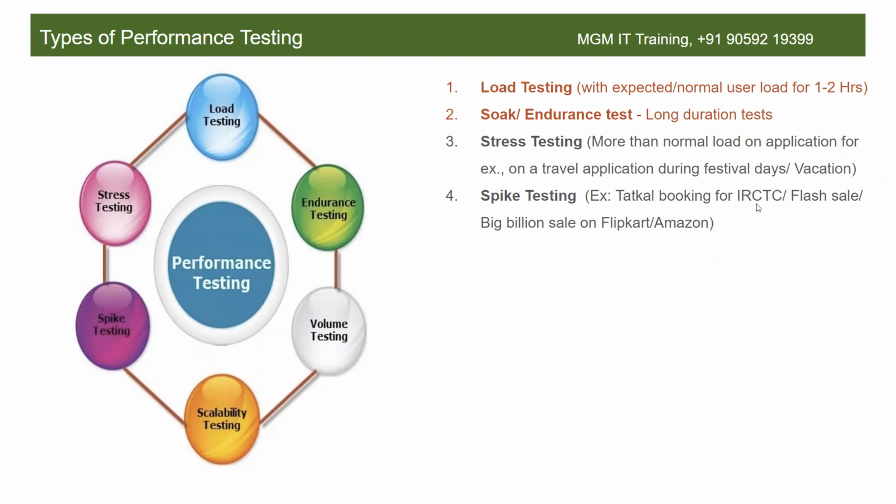Based on the requirement, based on the type of application, we have to decide what type of testing is required. Understood, guys? Every application doesn't require all these performance test types. Based on the requirement, you have to decide as a performance test engineer. We do different types of testing based on the application. Clear, guys?